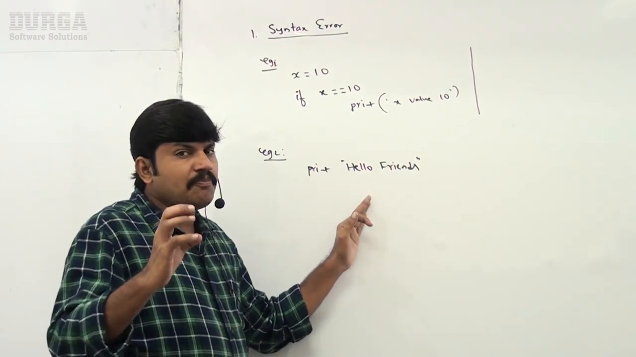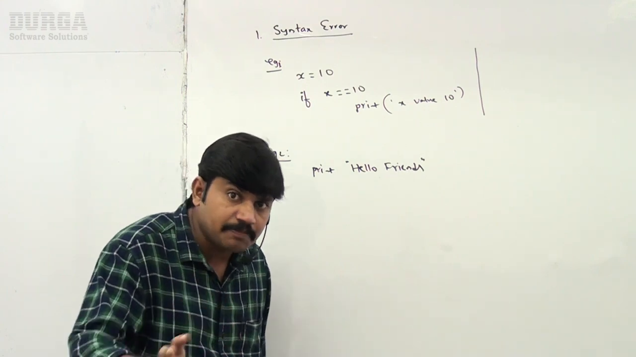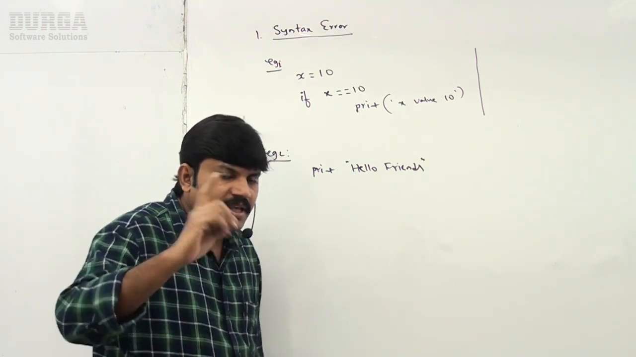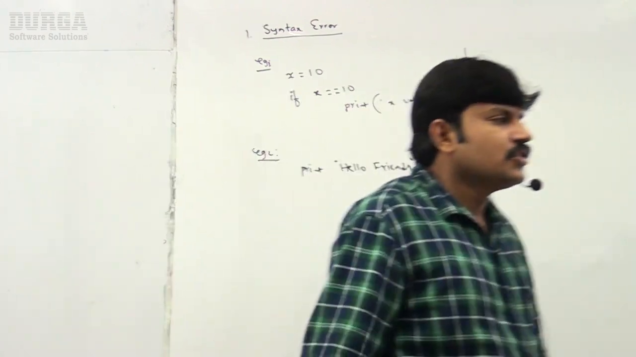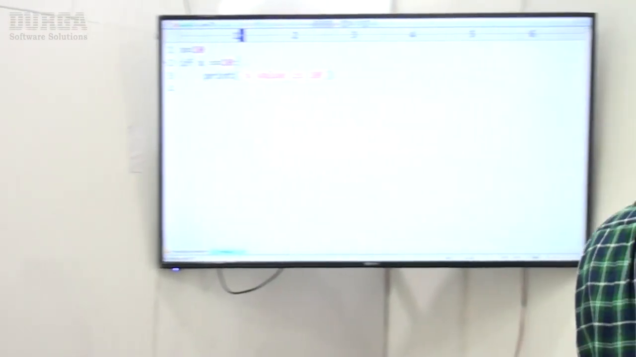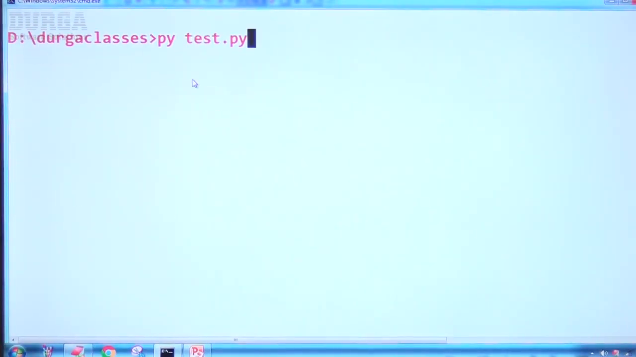In Python 2 it is valid, because in Python 2 parentheses are optional for the print statement, but in Python 3 parentheses are mandatory. Just have a look once. How is Python going to respond for this code? Here I'm taking print hello friends. Now observe carefully, sir. Here what is the answer?